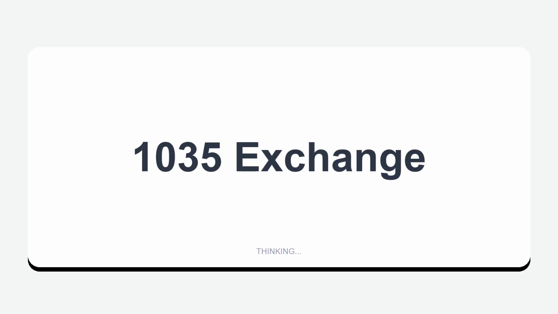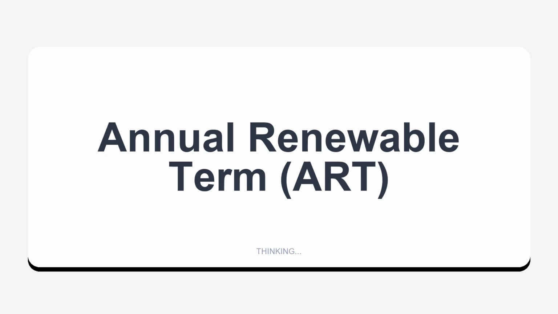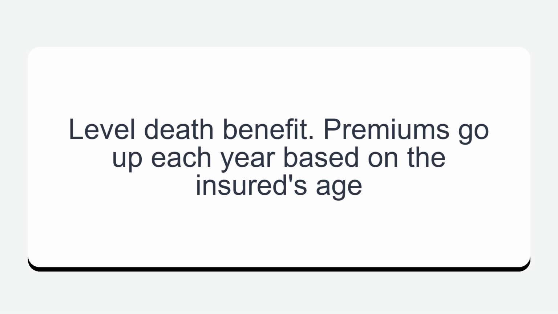1035 Exchange: 1. Exchange life insurance for another life insurance policy, endowment contract, or annuity. 2. Exchange endowment contract for another endowment contract or annuity. 3. An annuity for another annuity. Annual renewable term, ART: level death benefit. Premiums go up each year based on the insured's age.